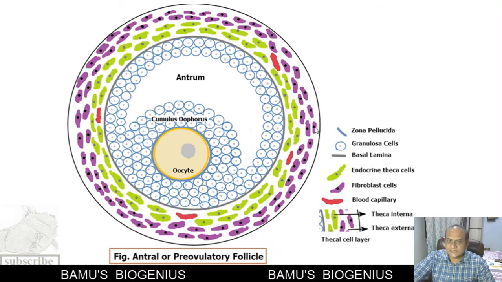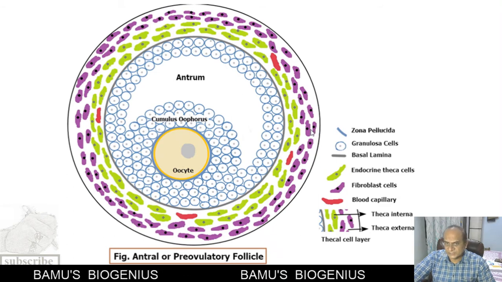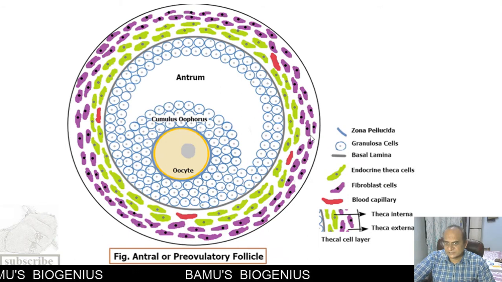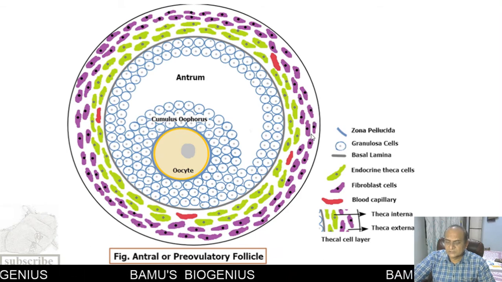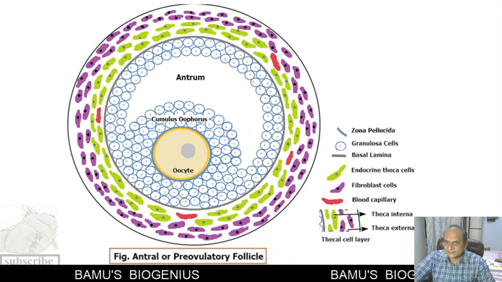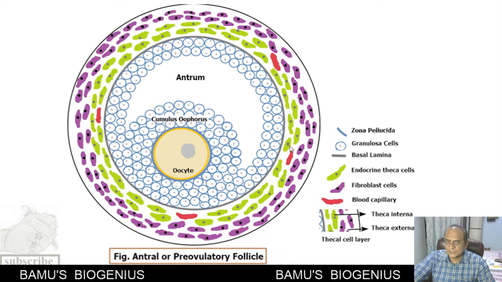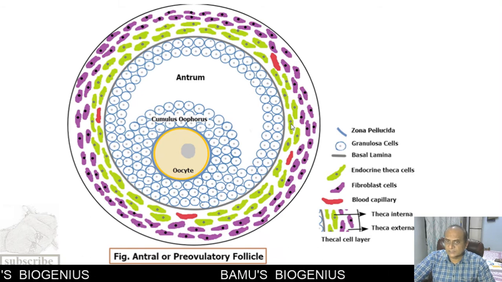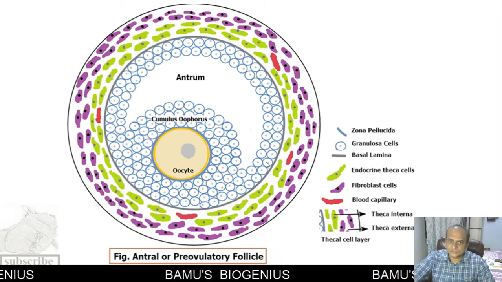The theca externa is made up of connective tissue cells, known as fibroblast cells, and these fibroblast cells are responsible for contraction of this follicle during ovulation. The inner theca layer, the theca interna, is made up of secretory cells, and these secretory cells are responsible for the formation of a precursor molecule for the estrogen hormone, as we have seen in the last slide.